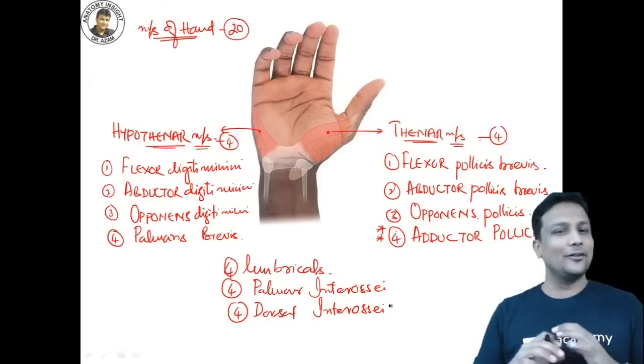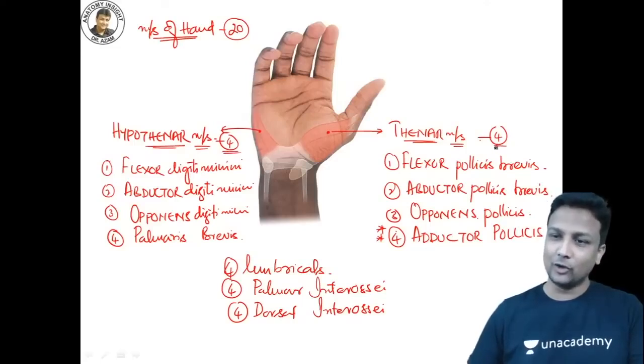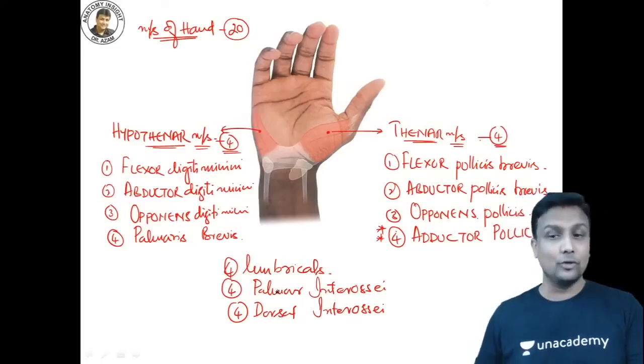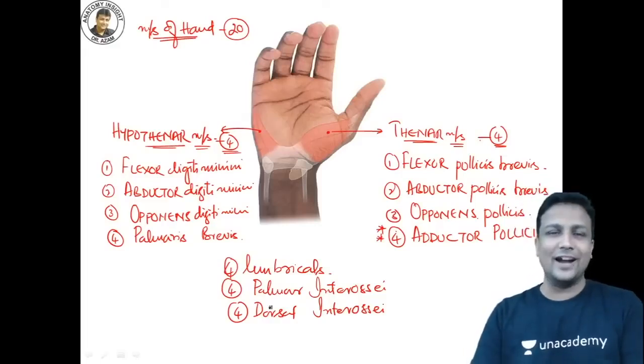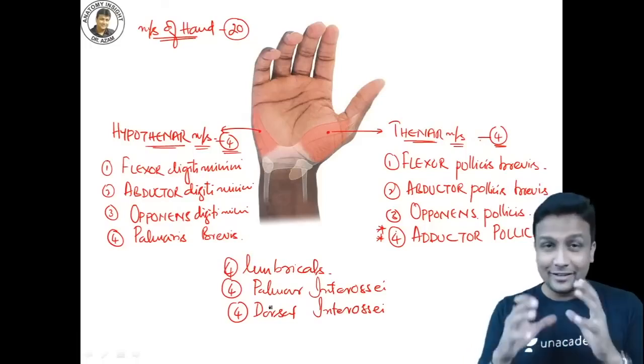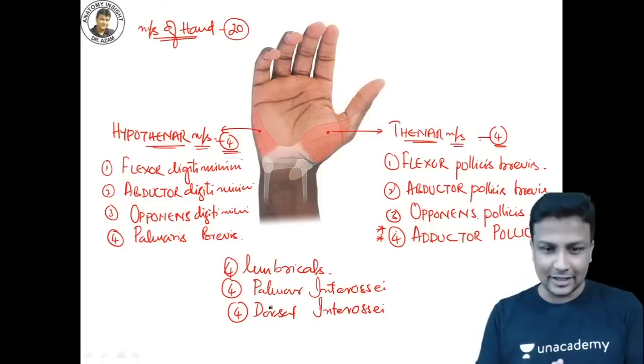So now I think you people are very good at mathematics. Hypothenar 4, thenar 4, and after that the 4 lumbricals, 4 palmar interossei, and 4 dorsal interossei. Totally 20 muscles of the hand are done. Lovely. Is it okay? That is the first thing that we are learning today. So all the 20 muscles of the hand you can see on the screen.